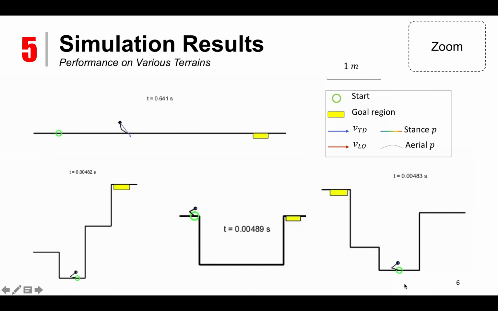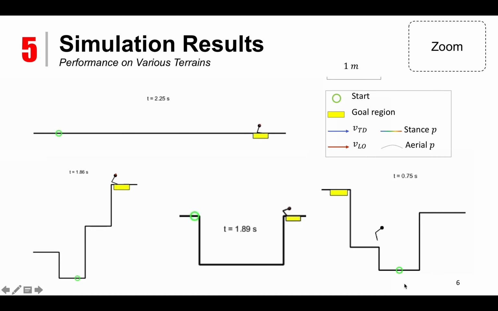In the first terrain, the robot jumps monotonically from the starting point to the goal region. In the second terrain, the proposed hybrid planning algorithm is able to find a strategy to overcome a more challenging terrain where there's large height differences and the robot has to alternate its jumping directions in order to land on the goal region. We then push the limit of the algorithm by asking it to overcome a wide gap, and the algorithm is able to figure out a strategy to make a small jump in order to gain momentum to clear the wide gap.